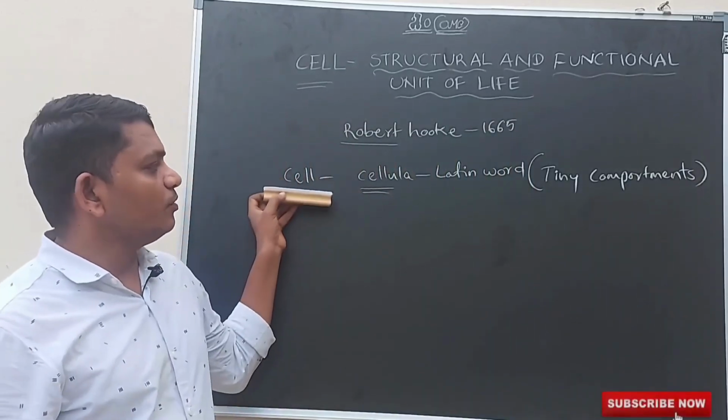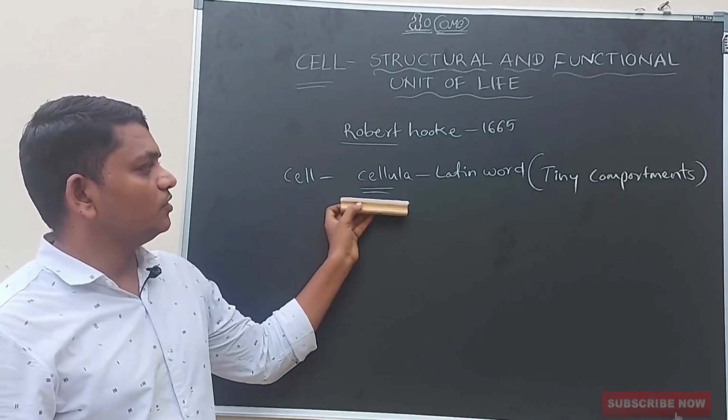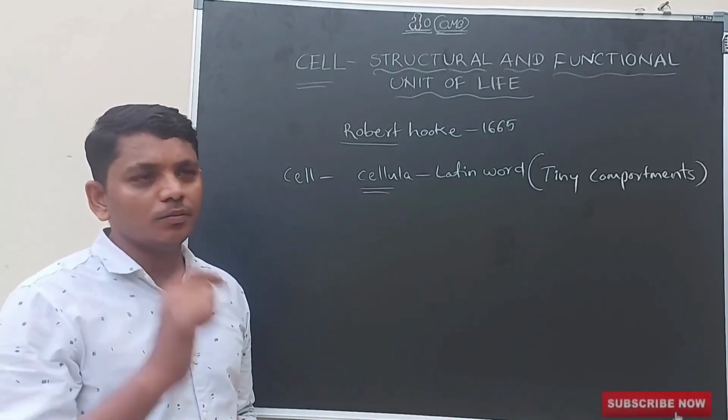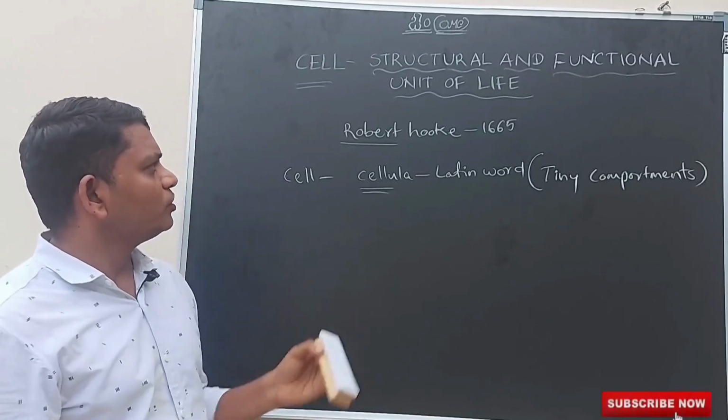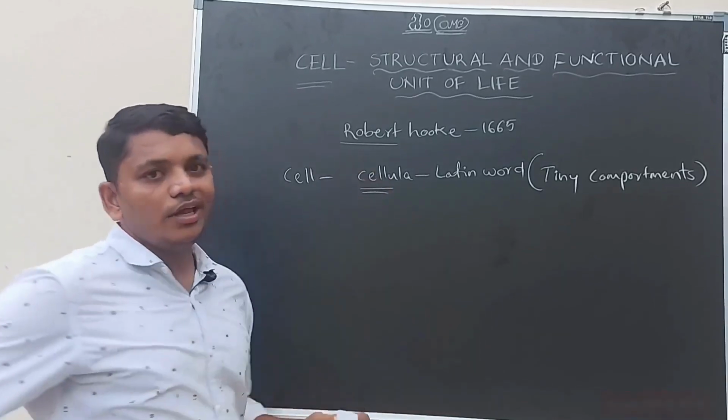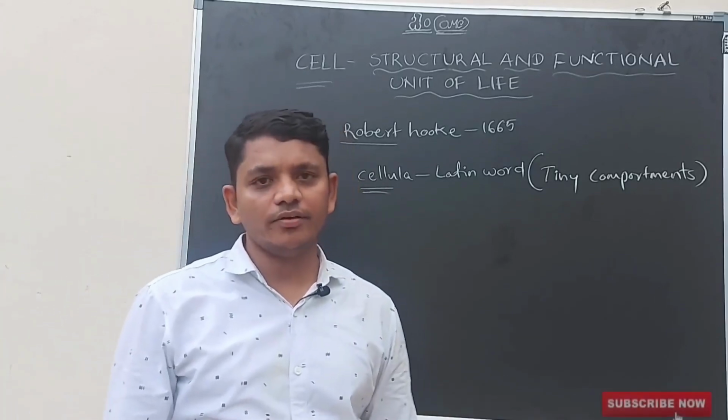So, here cell comes from the word cellula, a Latin word meaning tiny compartments or small chambers. And for the first time, cells were discovered by Robert Hooke in 1665.